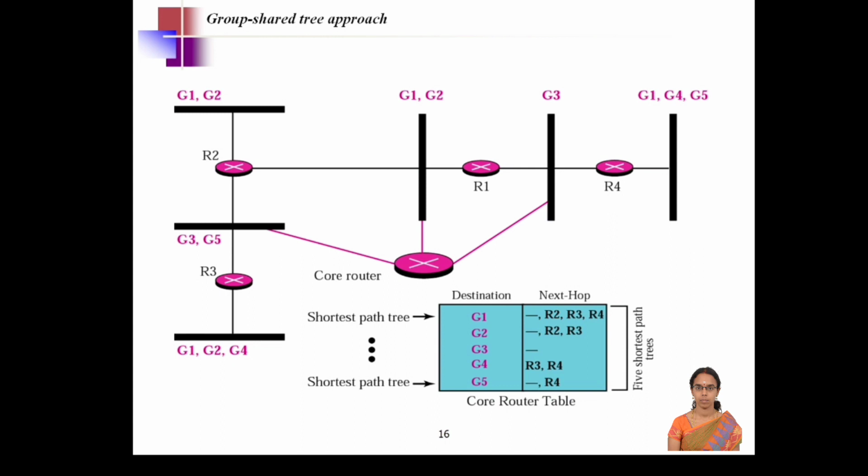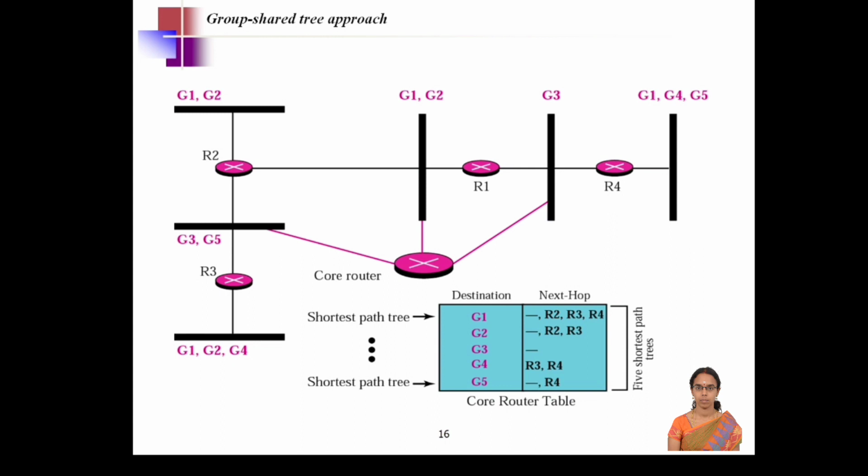Is that clear? So G1 is directly connected with the core router, and for this core router, G1 has other nodes also. These nodes are reached by the R2 as well as R3 router as well as R4.